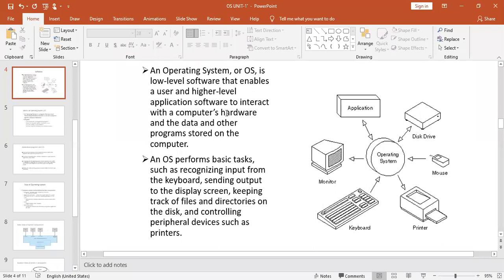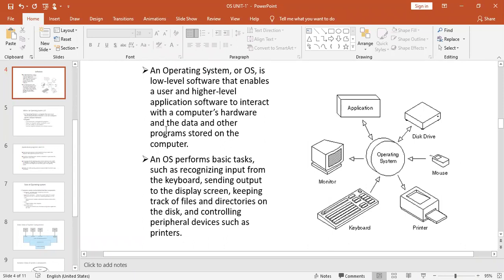High-level application software, in the sense that your C programming language is application software, because it is meant for solving user problems, right? So this application software interacts with the computer's hardware.